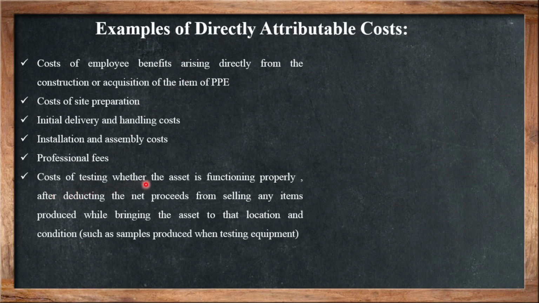Then cost of testing whether the asset is functioning properly or not, after deducting the net proceeds from selling any items produced while bringing the asset to that location and condition, such as a sample produced when testing equipment. Suppose you have bought a machinery which is producing the mouse. At that time you have to check whether the machinery is working properly or not. So the initial testing should be added in the attributable cost.